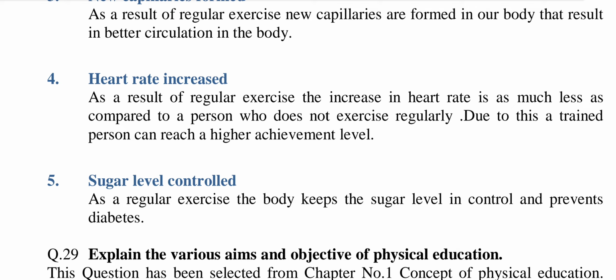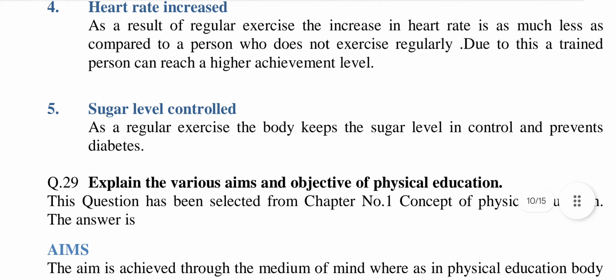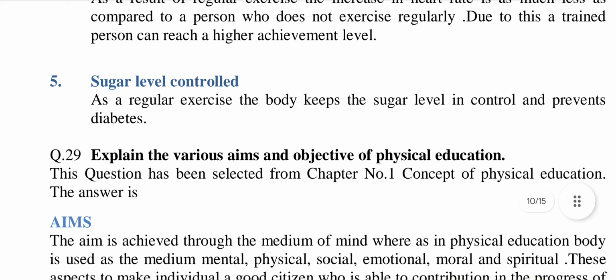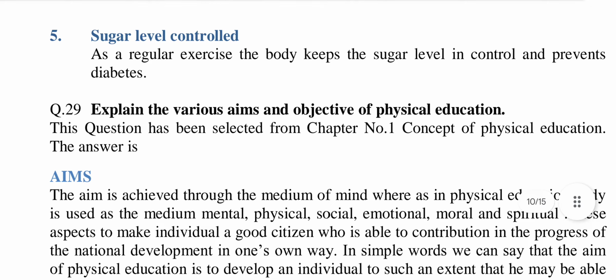4, heart rate increase. As a result of regular exercise, the increase in heart rate is much less as compared to a person who does not exercise regularly. Due to this, a trained person can reach a higher achievement level. 5, sugar level controlled. With regular exercise, the body keeps the sugar level in control and prevents diabetes.